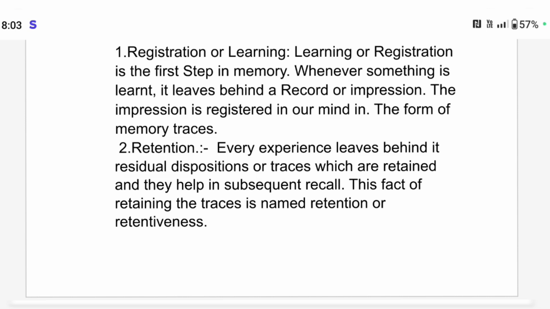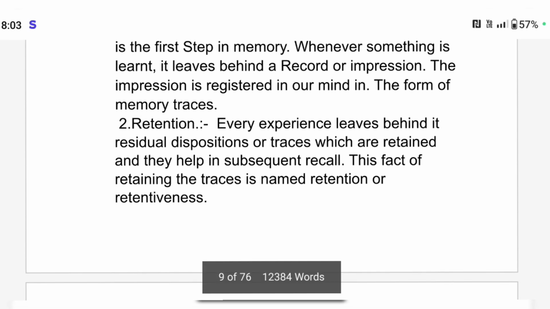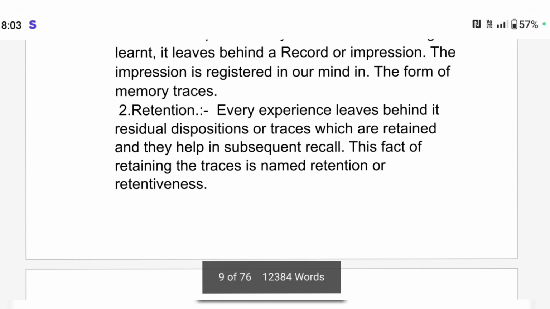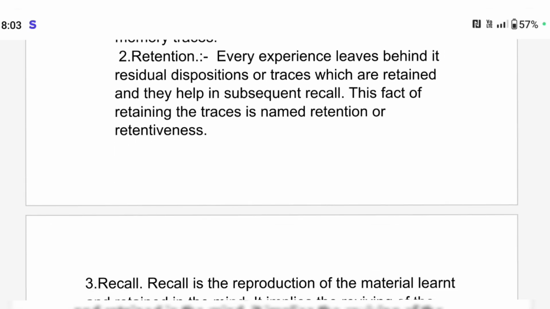Whenever something is learned, it leaves behind a record or impression of that experience. So the impression is registered in our mind. That is known as registration. Retention: every experience leaves behind residual dispositions or traces which are retained and help in subsequent recall. This fact of retaining traces is named retention.